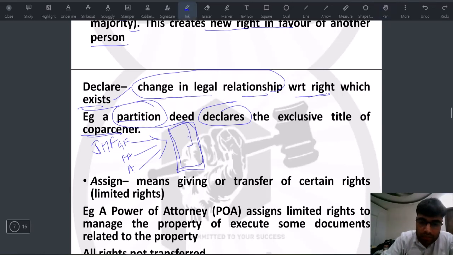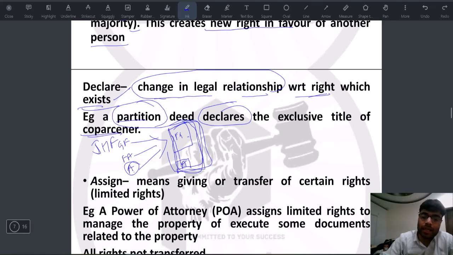okay, even though partition has not taken place, only this much property will be the father's right and not the others', or that the youngest son will have a right only over the smallest area. No, this does not happen. Everyone owns the property as if they have a right to each and every particle of that property. That's why we say there's community of ownership and community of possession. They possess it and own it as if the entire property is there.